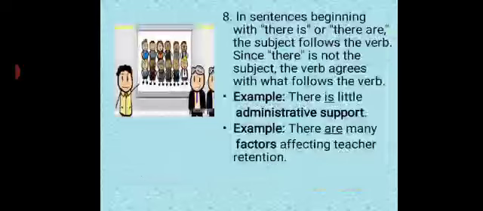See one more example. There are many factors affecting teacher retention. Here, our subject in the sentence is factors, not the word there. Therefore, factors is plural, so verb also goes plural. There are many factors affecting teacher retention.